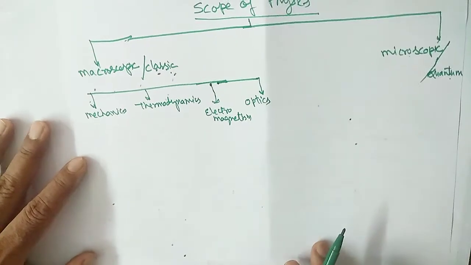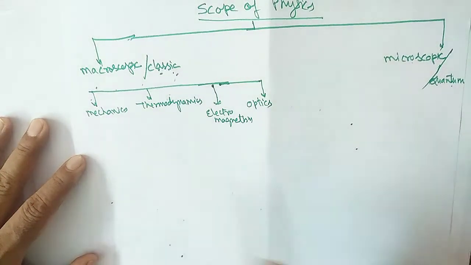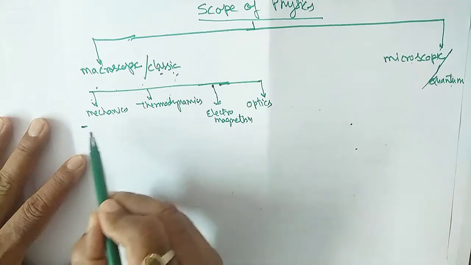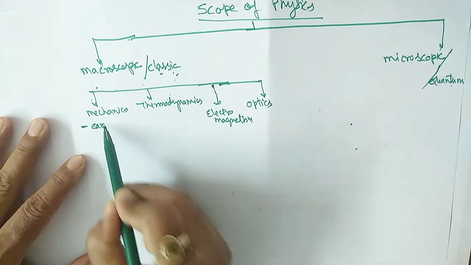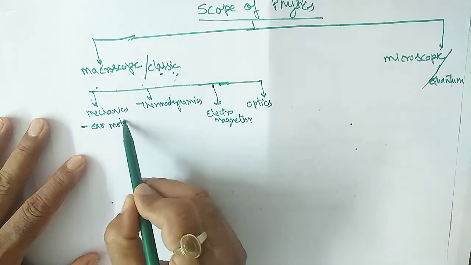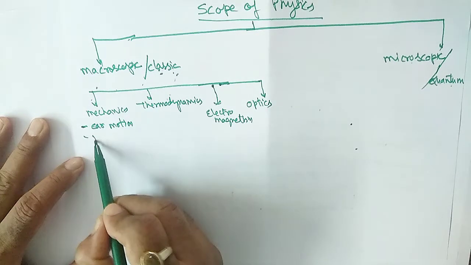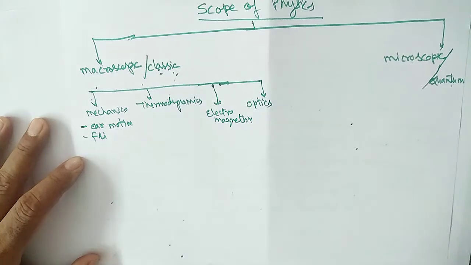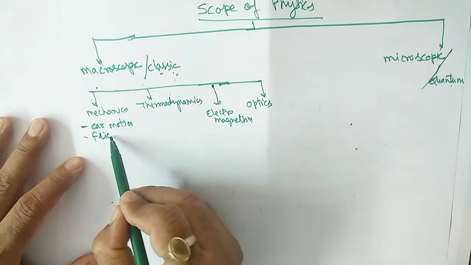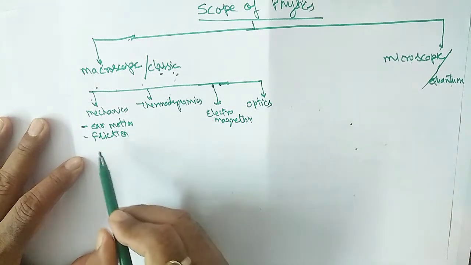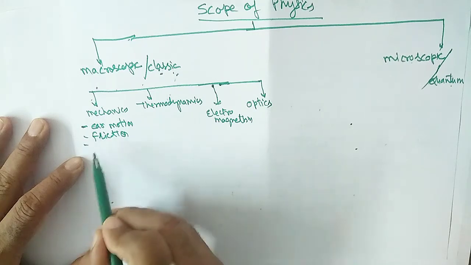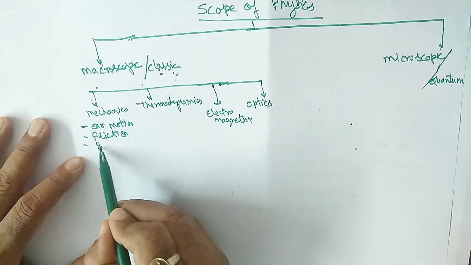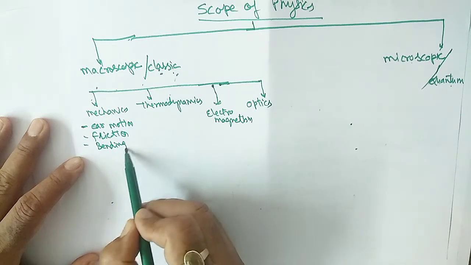In mechanics, what you have to study, first you can say, how the car moves, that is the car motion. Why a body cannot move smoothly over the surface of another, that is about friction. And how the rod bends, that is the bending of rod.